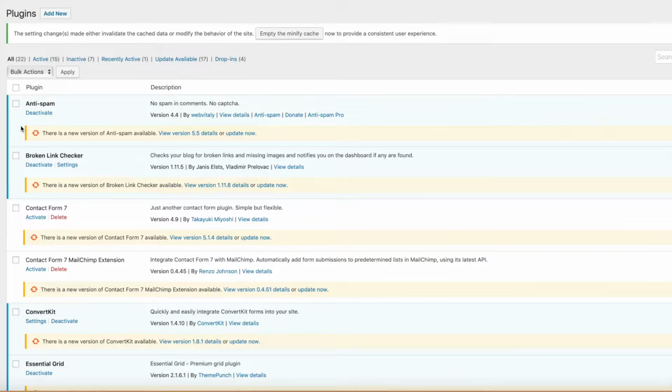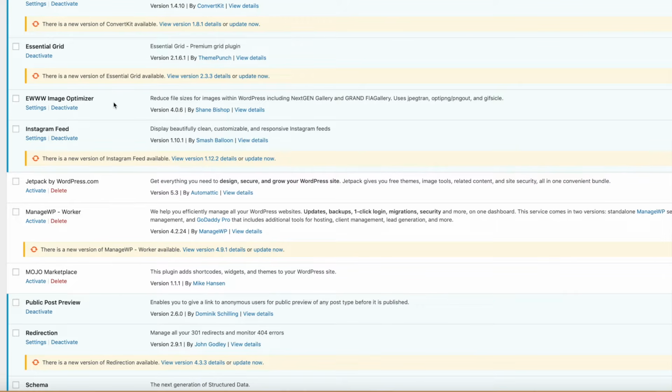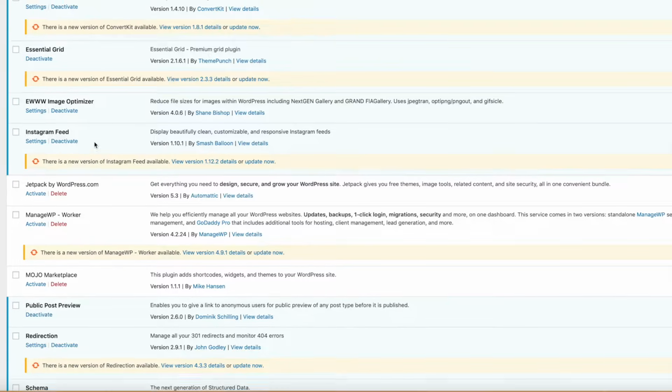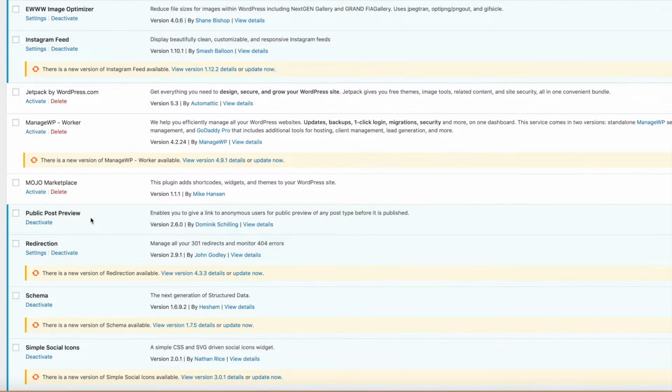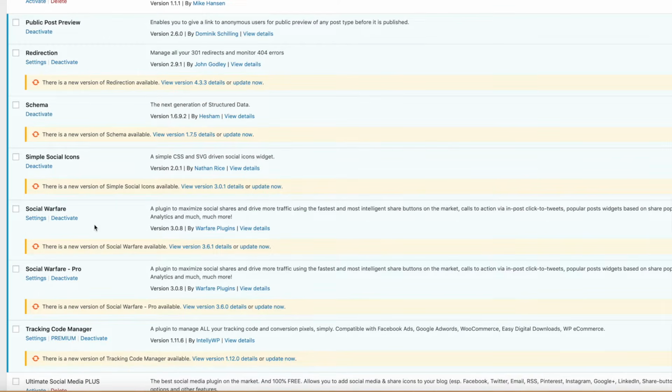So I use anti-spam, broken link checker, ConvertKit, Essential Grid. That is actually the first plugin that I purchased, Essential Grid, and I did pay $34 for it. It was a one-time payment to use Essential Grid. Then we have EWWW Image Optimizer, Instagram Feed, Public Post Preview, Redirection, Schema, Simple Social Icons, Social Warfare Pro. So I did pay for Social Warfare Pro, and that is actually the second plugin that I paid for, and I get charged $29 a year for that plugin.